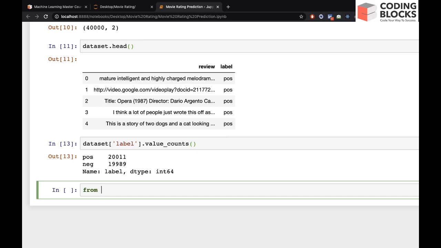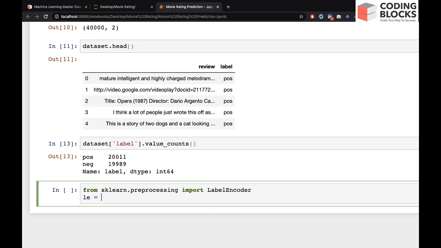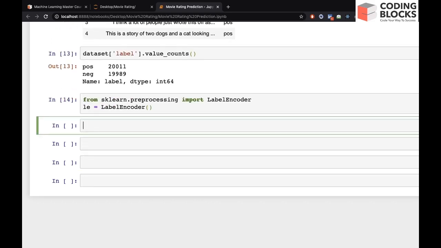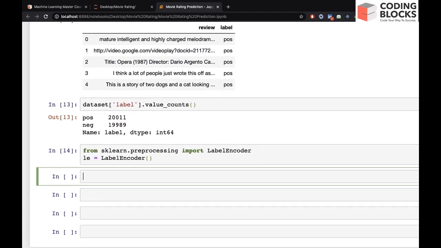We can say from sklearn.preprocessing import LabelEncoder, and we can create an object le equal to LabelEncoder.